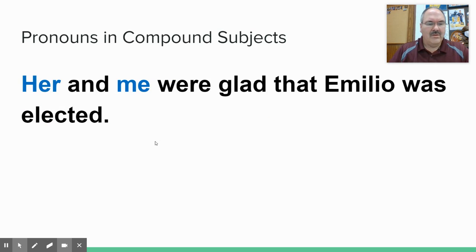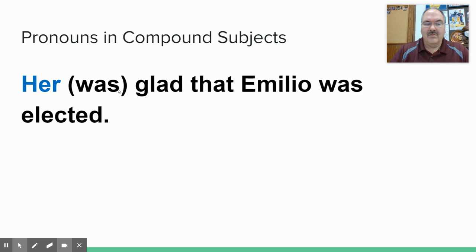It's a little bit more confusing, but not much, when both parts of the compound are pronouns. You're still going to eliminate part of it and test for the other part of it, but you've got to do it twice. So here's what it would look like. Let's say you want to test, here's the compound again, her and me, right? They're the subject, her and me, we're glad. How do you test it? Take out, if you want to test for her, take out and me. So literally delete it. Her was glad that Amelia was elected, right?